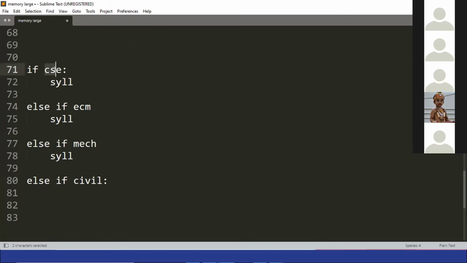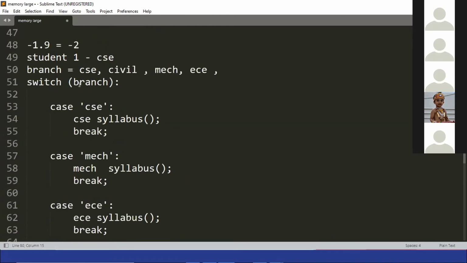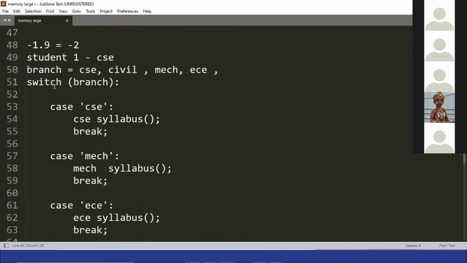See, first it will check CSE, then it will check ECM, then it will check mechanical, and then it will come to civil. But over here, what happens? If you put civil, it will directly go to the civil branch. See, it will directly go. It won't check all these 4 branches.